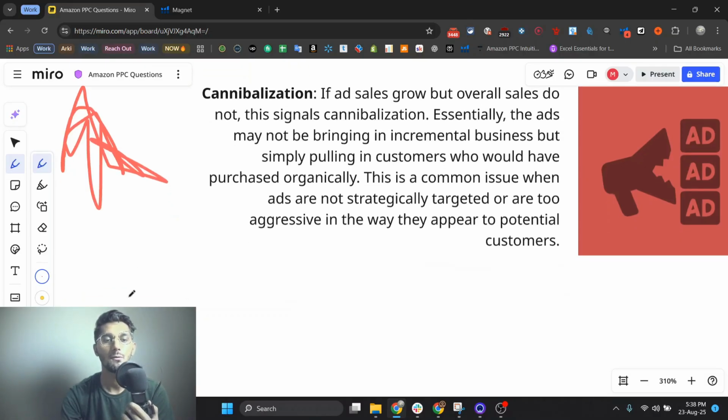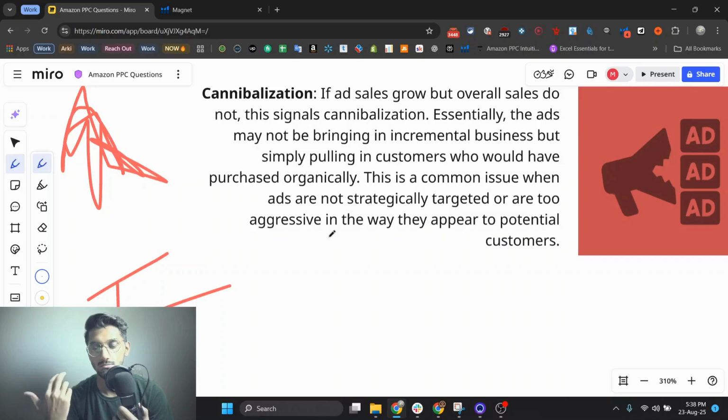So if a customer is searching with, for example, your brand name, Tremo, and you are not growing your market share or new to brand, and ads are not coming from this term, that means your ads are not converting, and you are not showing up to the right audience and you are wasting money. This is a common issue when ads are not strategically targeted or are too aggressive in the way they appear to potential customers.